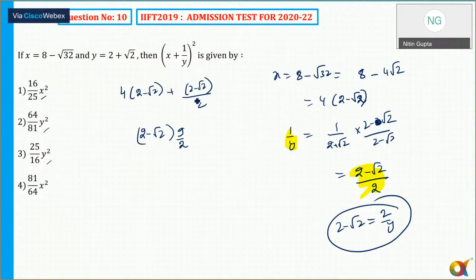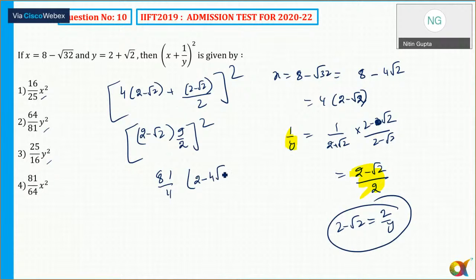I need to take the square of this. First of all, take the square. So it comes out to be 81 by 4 into the whole square of 2 minus 2. The square of 2 minus 2 comes out to be 4 minus 2, yes, 4. So again 2 will be common, so this will be 81 by 2.